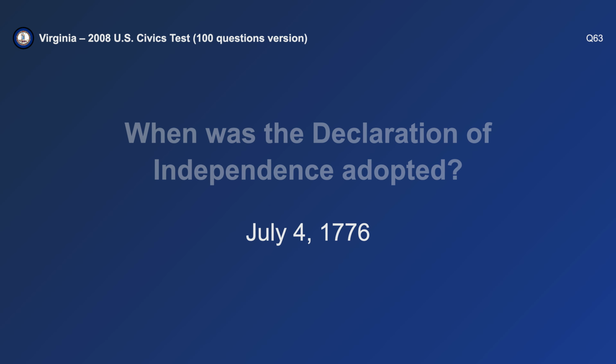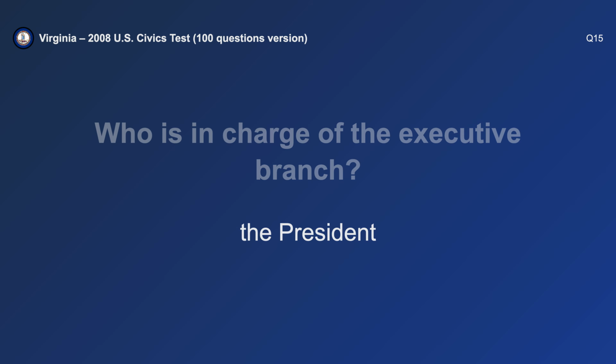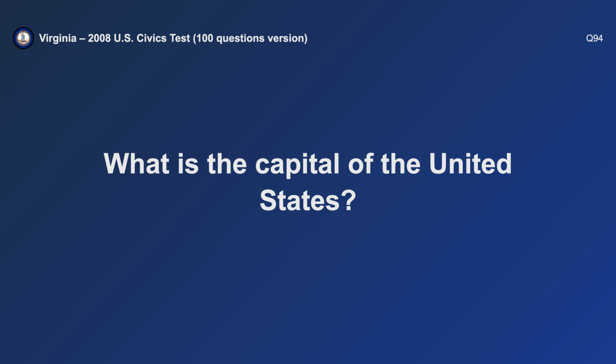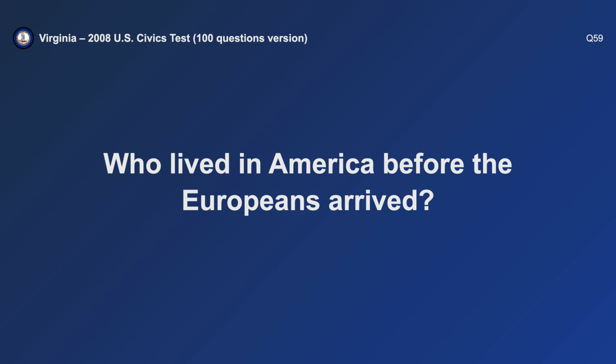When was the Declaration of Independence adopted? July 4th, 1776. Who is in charge of the executive branch? The President. What is the capital of the United States? Washington, D.C.